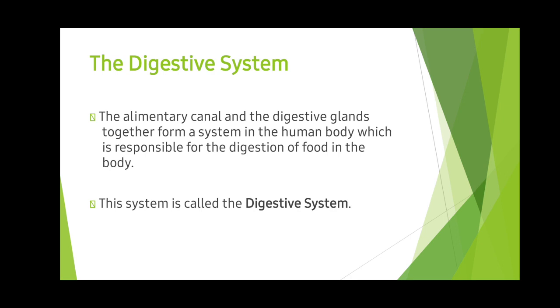So as you see, the alimentary canal and the digestive glands together form a system in the human body which is responsible for the digestion of food. This system is called the digestive system.